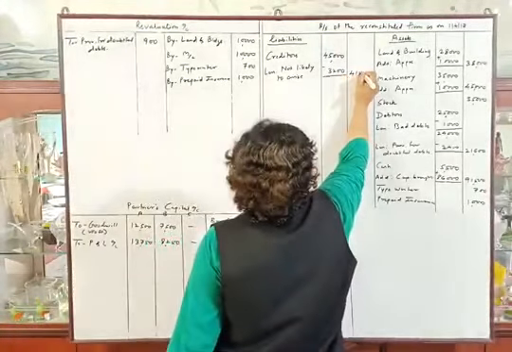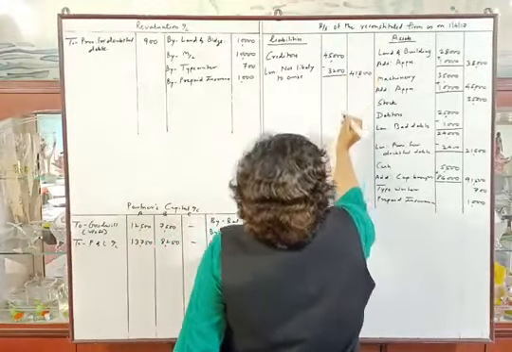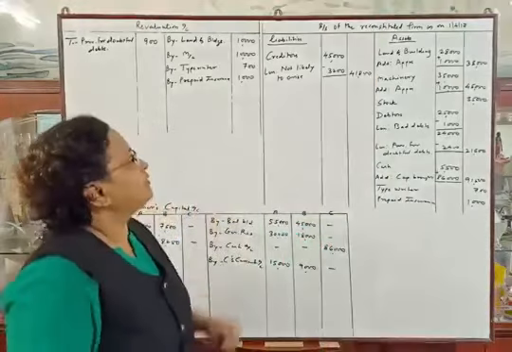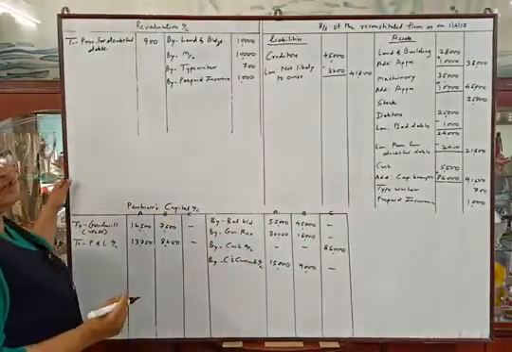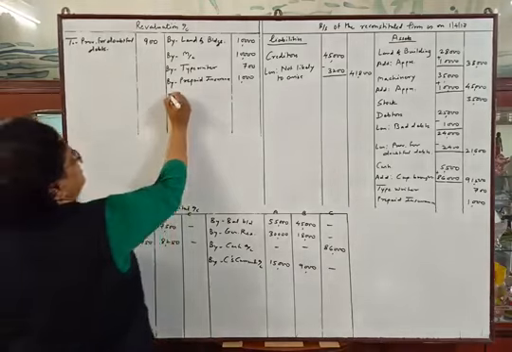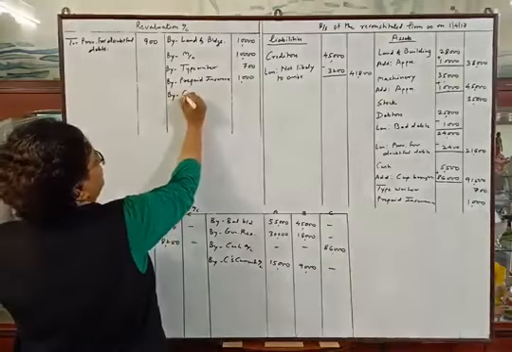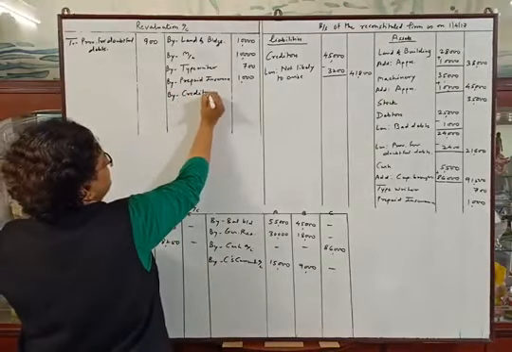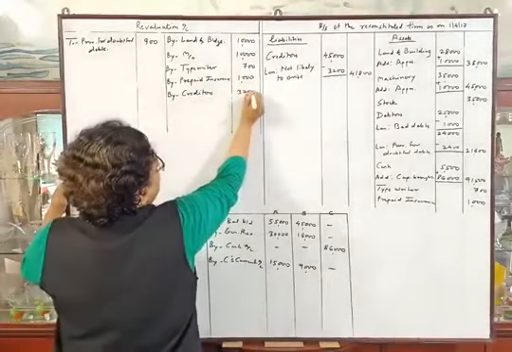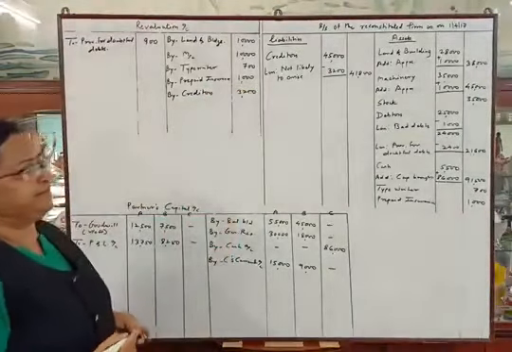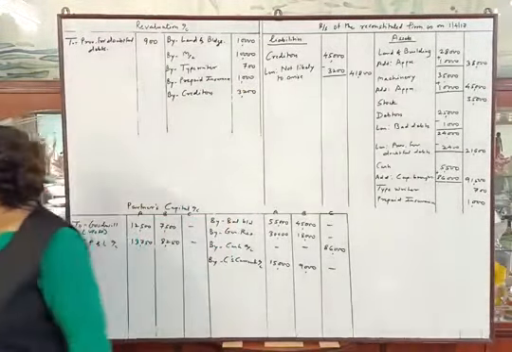It is 41,800, and we are reducing the liability, which is our profit. So revaluation account credit side, creditors reduction of rupees 3,200. Okay. Next adjustment.